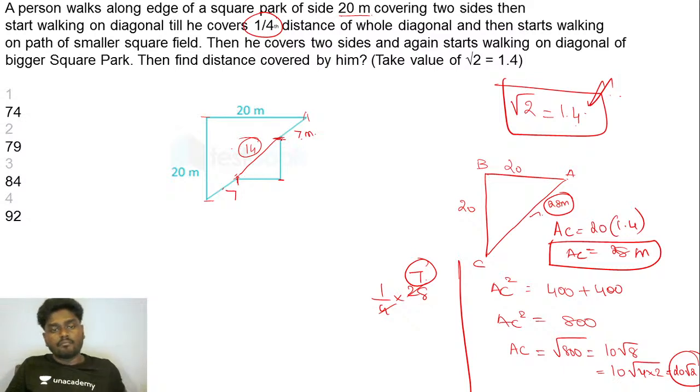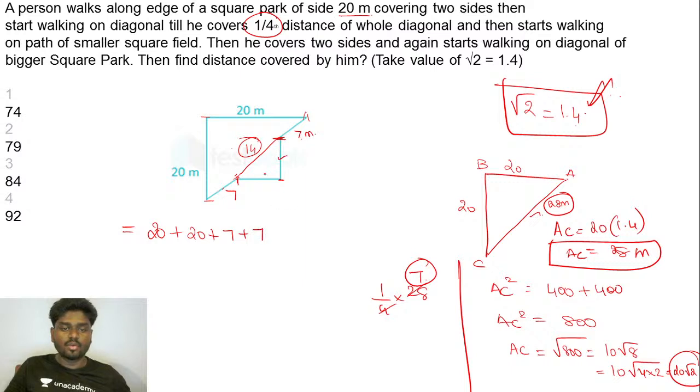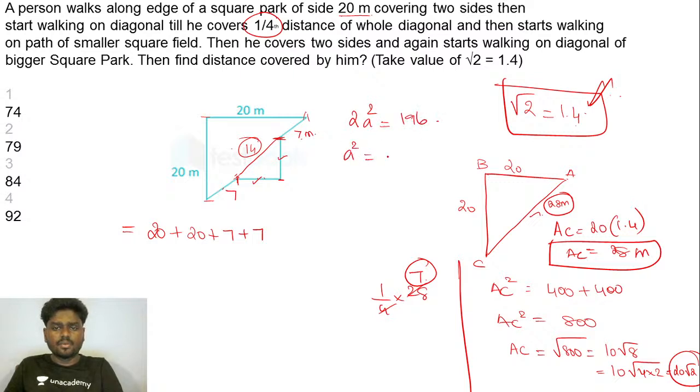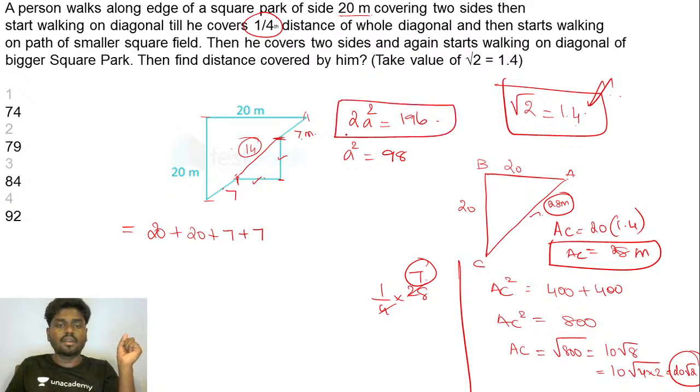So till now he has covered 20 plus 20 plus 7 plus 7. I just want to find what this is going to be, right? If I take this, definitely these two sides will be equal. So if I take this as a, 2a square is equal to 196 is what I'll be getting. So a square is equal to 98, right? If I'm not wrong, a square is 98. How did I get 2a square is equal to 196?